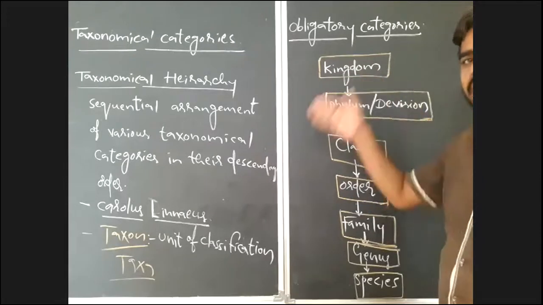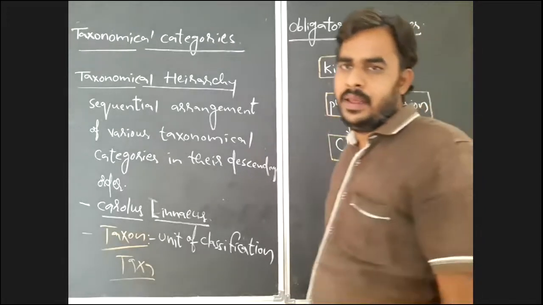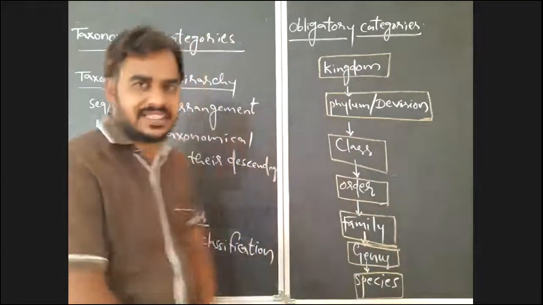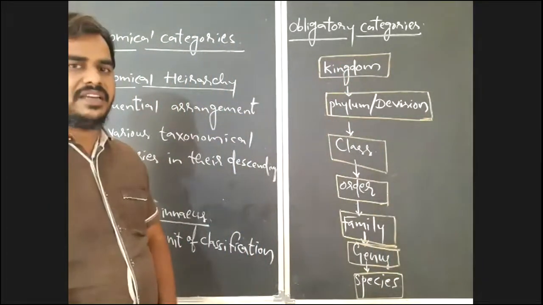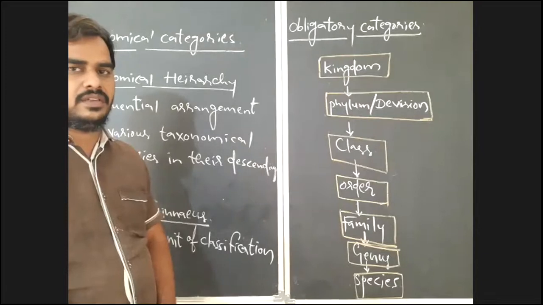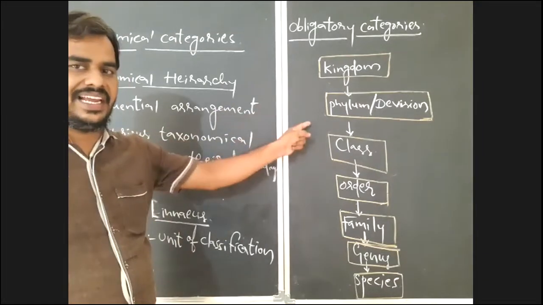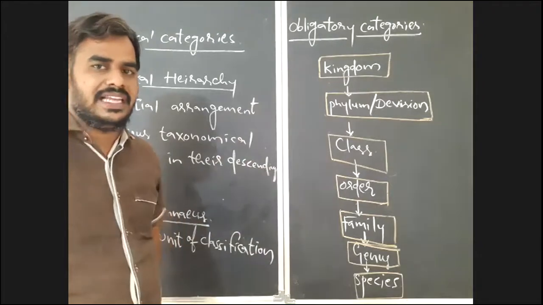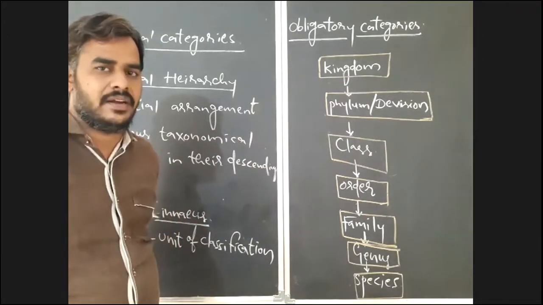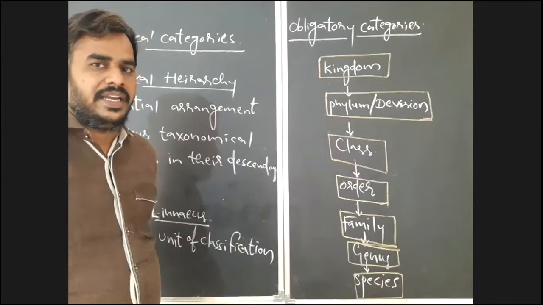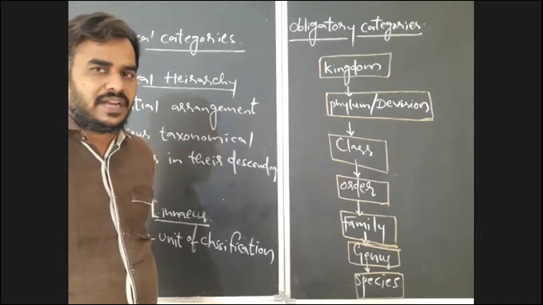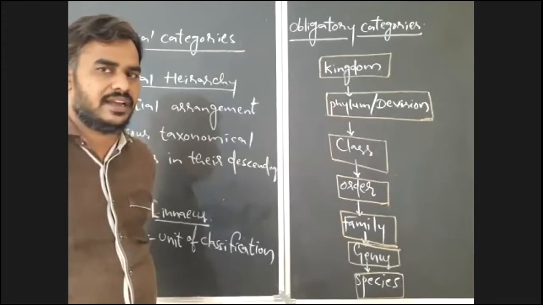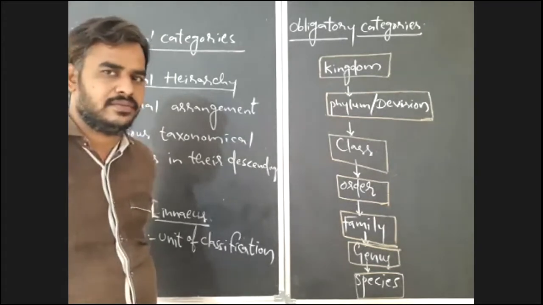All categories are considered as taxa. More than one taxon is taxa. Okay, is it clear? Taxon, right?